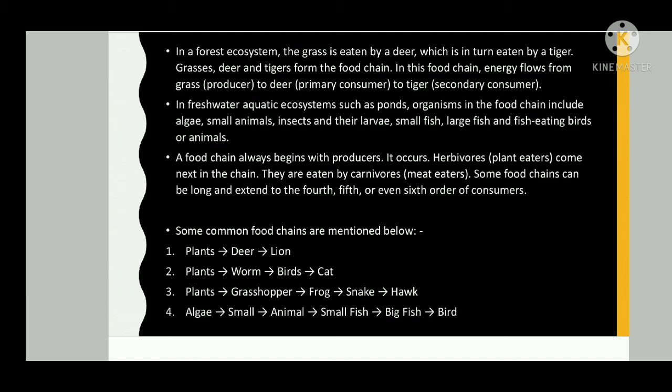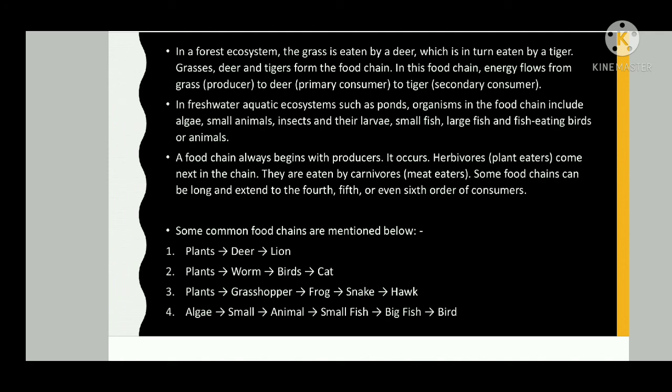In freshwater aquatic ecosystems such as ponds, organisms in the food chain include algae, small animals, insects and their larvae, small fish, large fish and fish-eating birds or animals. A food chain always begins with producers. Herbivores, plant eaters, come next in the chain. They are eaten by carnivores, meat eaters. Some food chains can be long and extend to the fourth, fifth, or even sixth order of consumers.